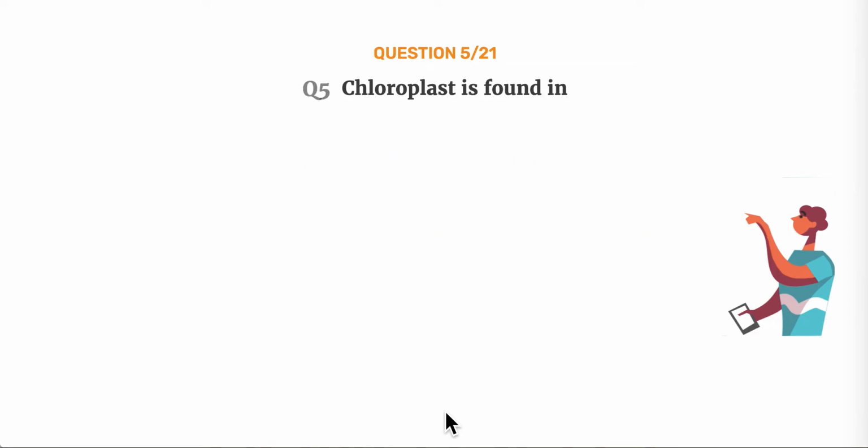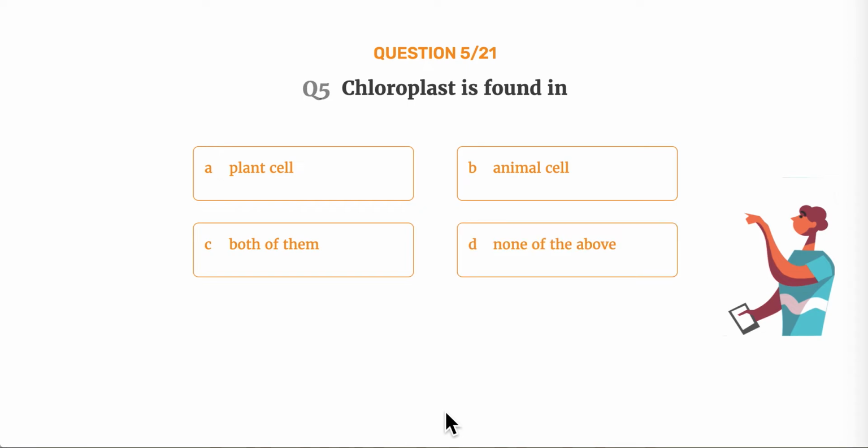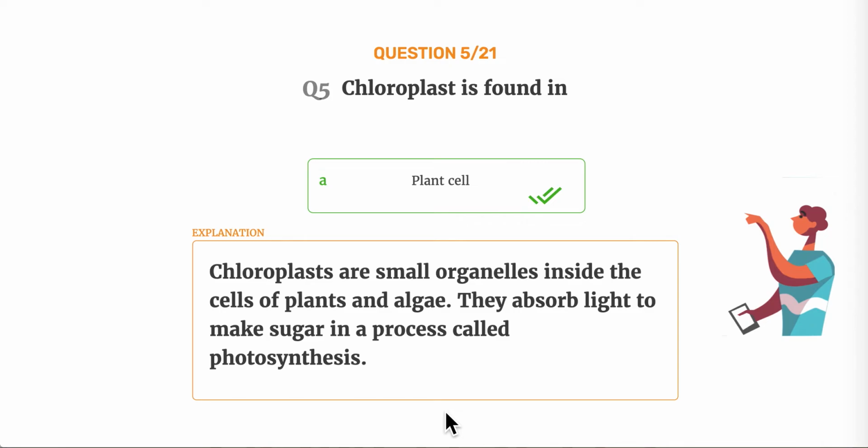Question number 5. Chloroplast is found in option A, plant cell. Option B, animal cell. Option C, both of them. Option D, none of the above. The correct answer is option A, plant cell. Chloroplasts are small organelles inside the cells of plants and algae. They absorb light to make sugar in a process called photosynthesis.